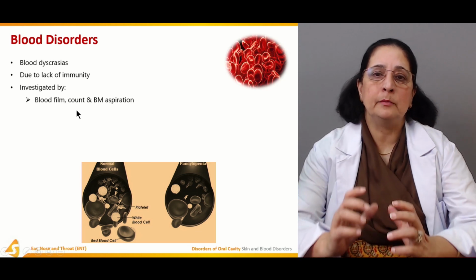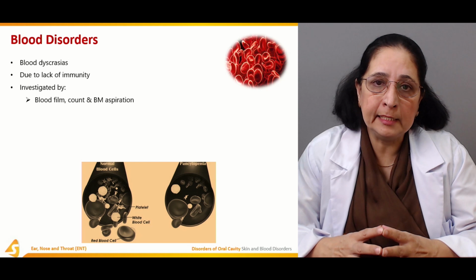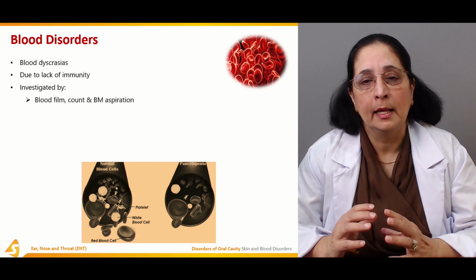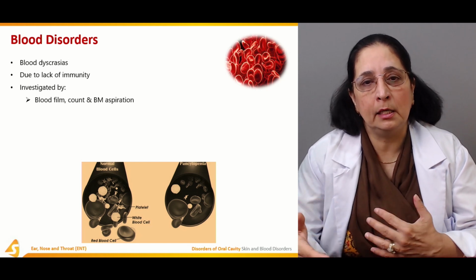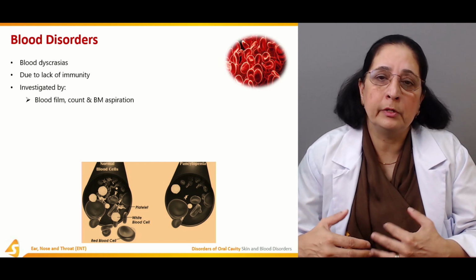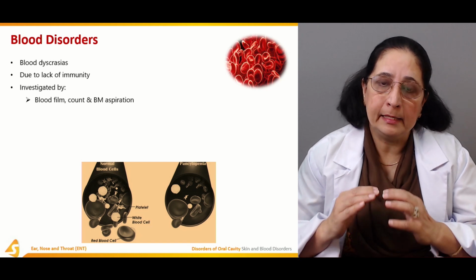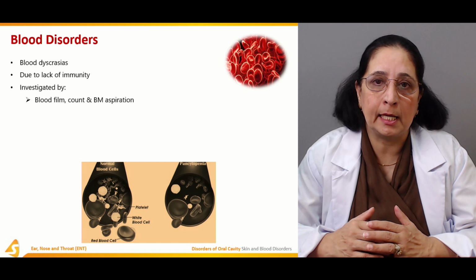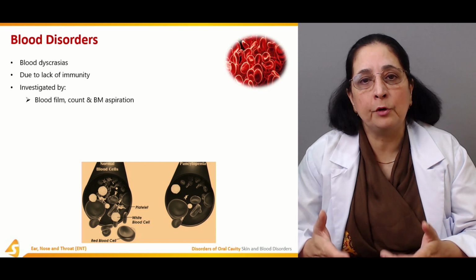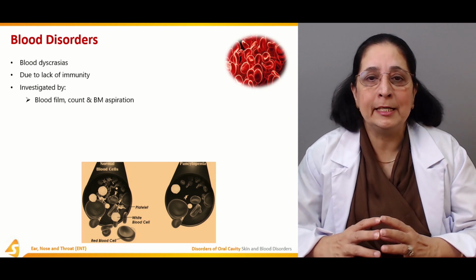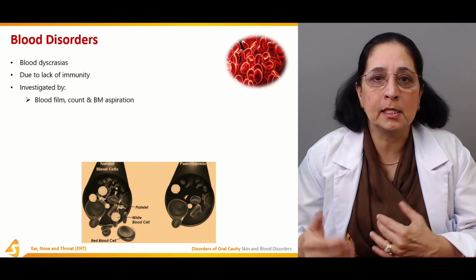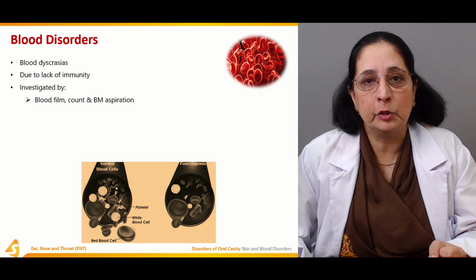So the diagnosis is by the different tests performed on the blood. We have, like, complete blood count, which is very important. That gives the idea of the count of the white blood cells, platelets, and red blood cells. Also the differential count is important. That gives the individual count of each cell type. And then bone marrow aspiration to find out if there is any abnormality of the bone marrow, like leukemia, which involves the oral cavity. So all these are the different investigations that should be performed.